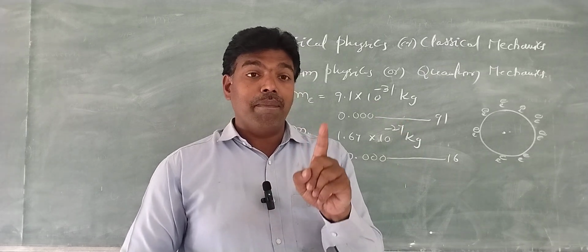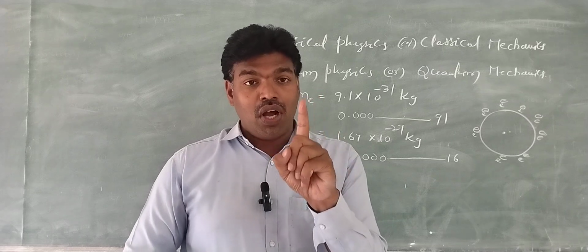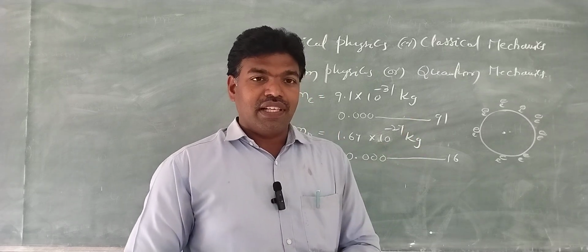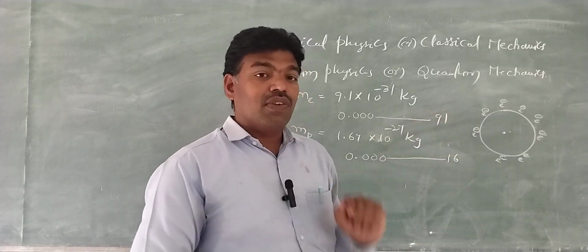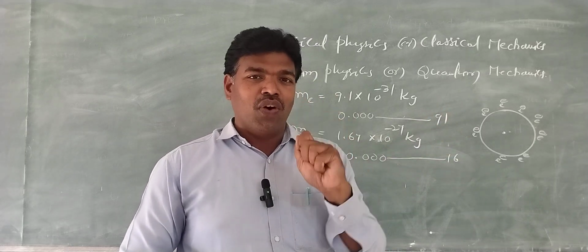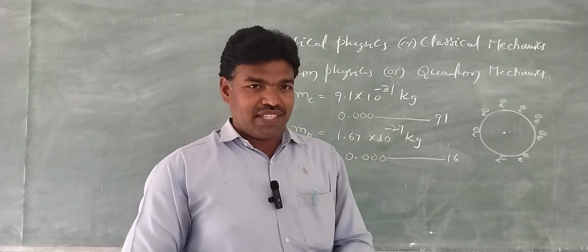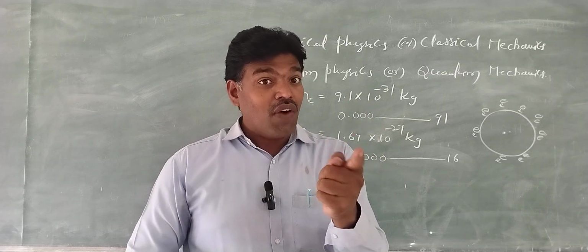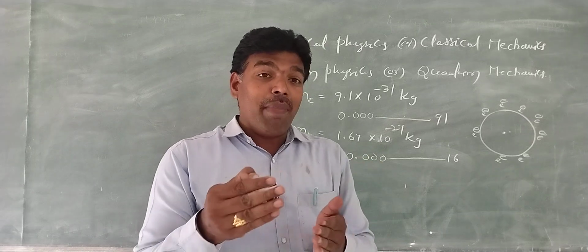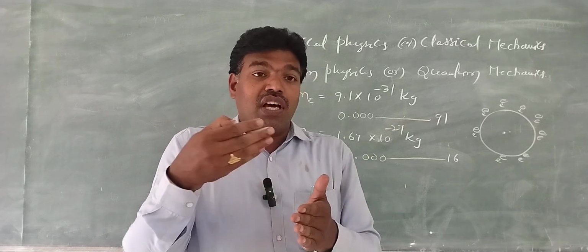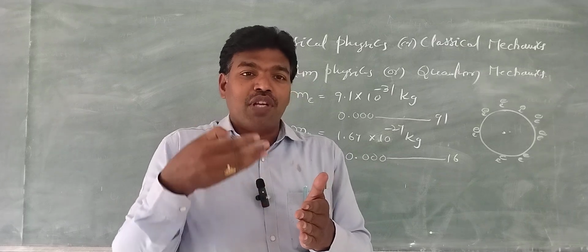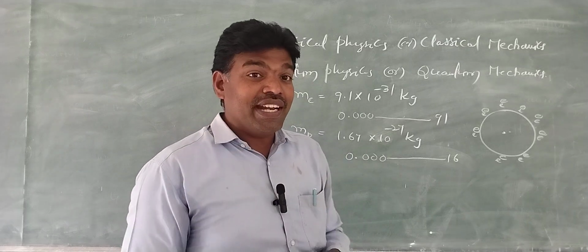These three are major drawbacks in Bohr's atomic model. These drawbacks were overcome after the advent of de Broglie's hypothesis, right? I repeat, after the advent of de Broglie's hypothesis, the drawbacks found in Bohr's atomic model are overcome.